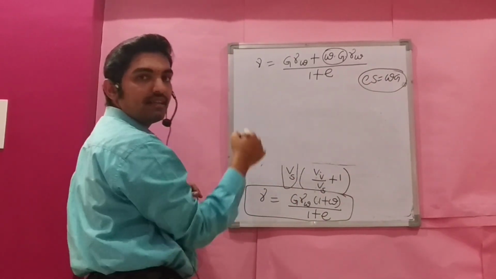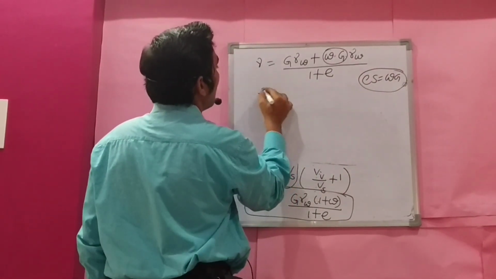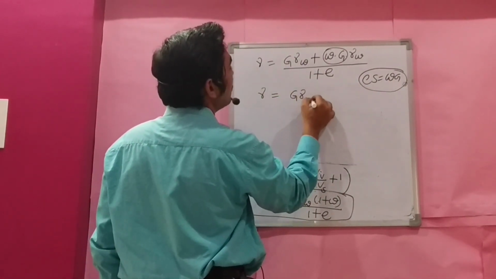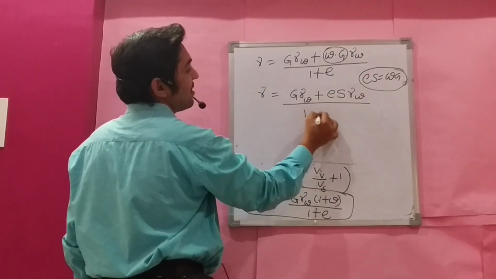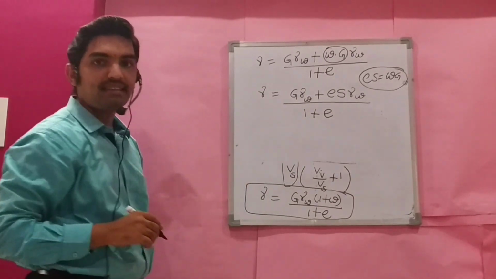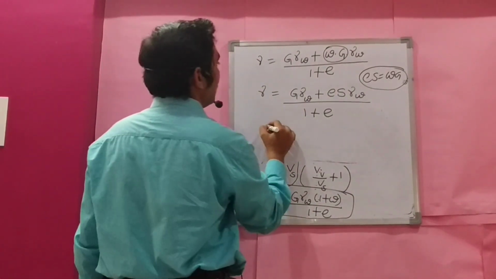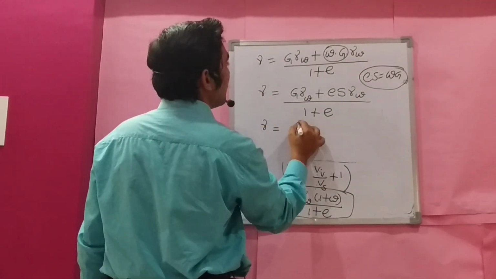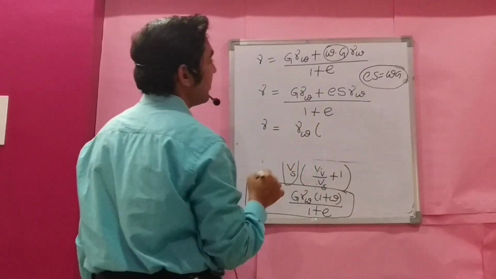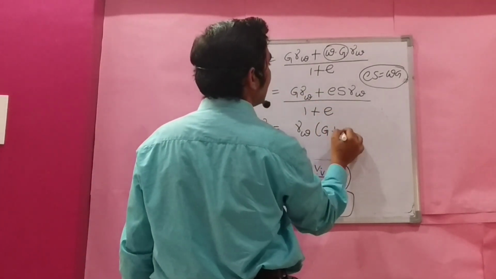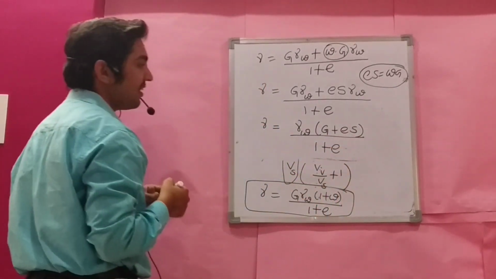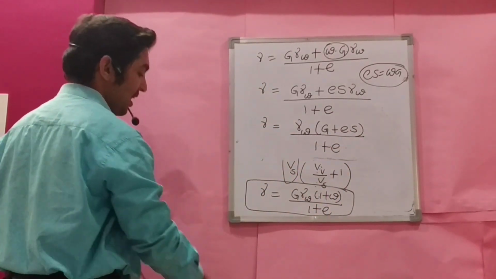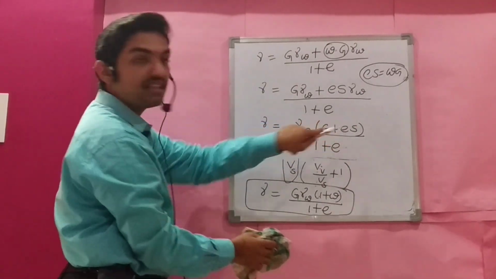What we have solved, Se is wG. Gamma is equal to G gamma W plus Se gamma W divided by 1 plus e. Can we write like this? Yes, obviously we can write. Take gamma W as common: G plus Se divided by 1 plus e. This is another thing we can conclude from the above relation.